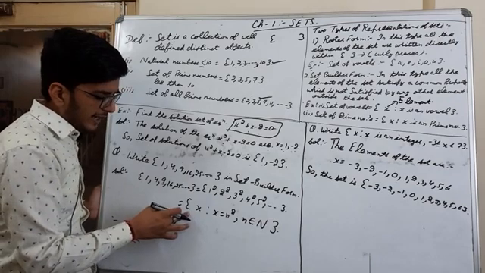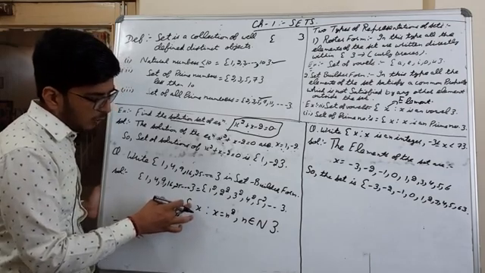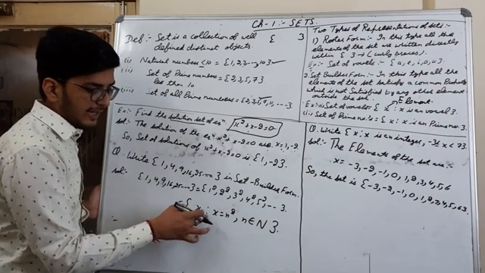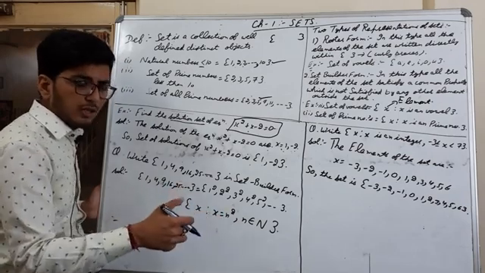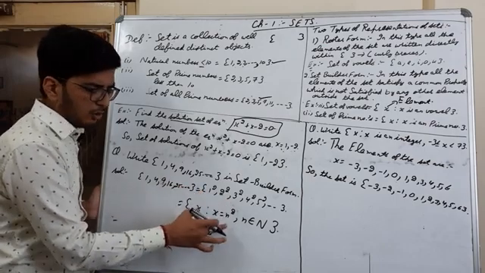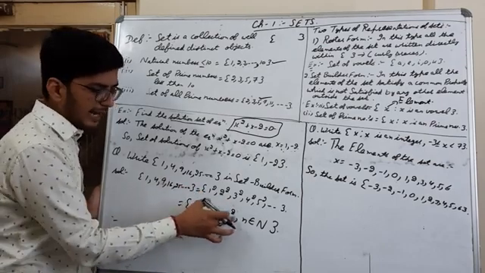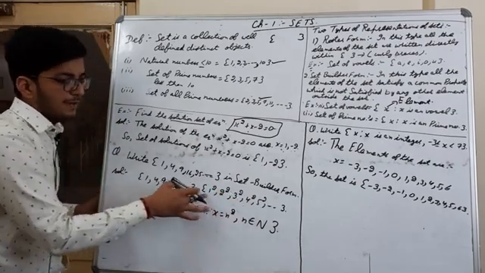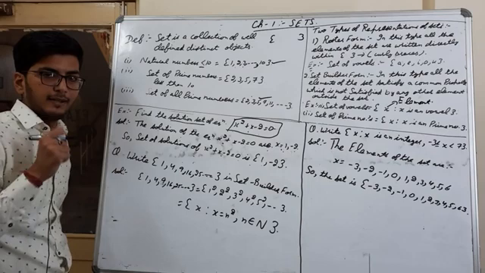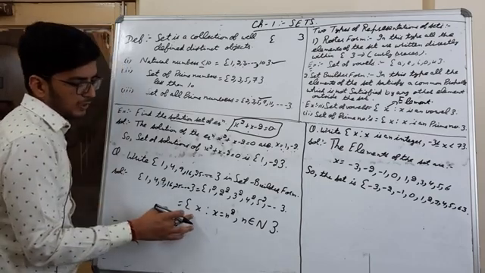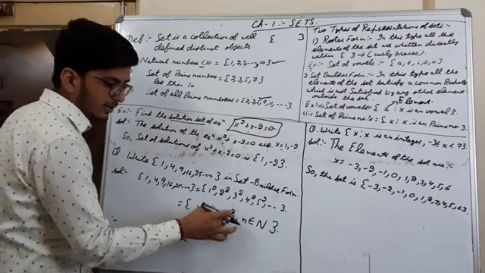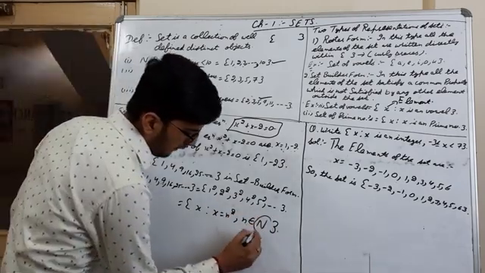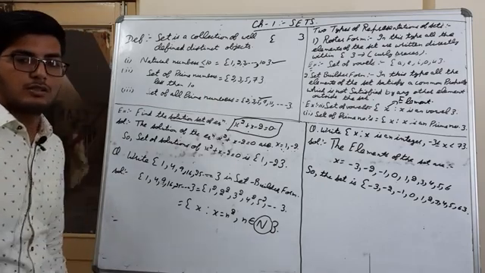So we can write all the elements x of the set such that x is n square, the squares of numbers, where n belongs to the natural numbers, because only squares of natural numbers are in the set. This is the notation for the set of natural numbers.